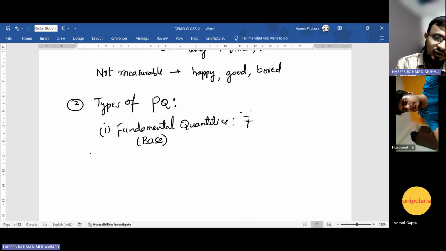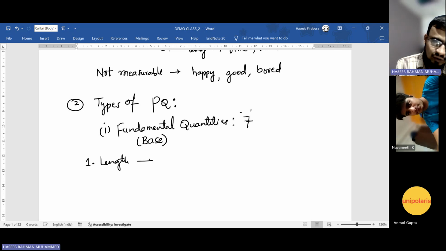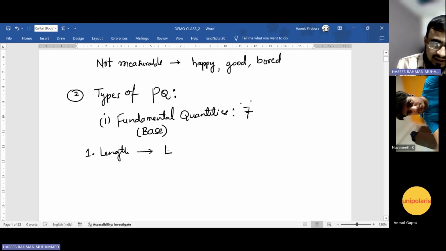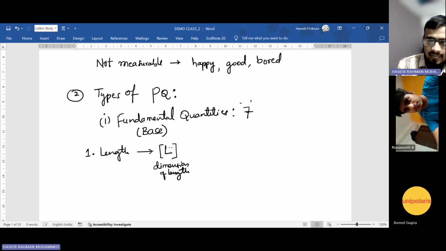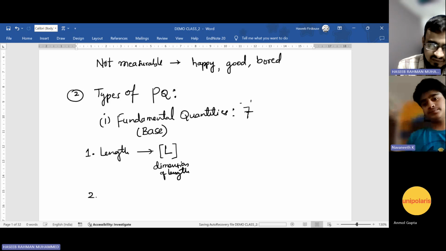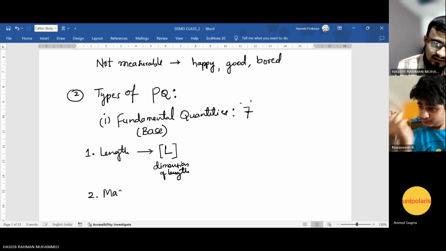So what are those 7 fundamental quantities? The first fundamental quantity is length. We denote length by capital L, and in square brackets, [L] represents the dimension of length. The second is mass.